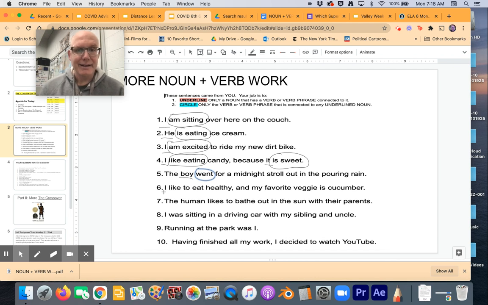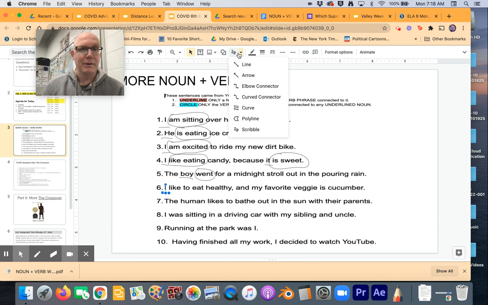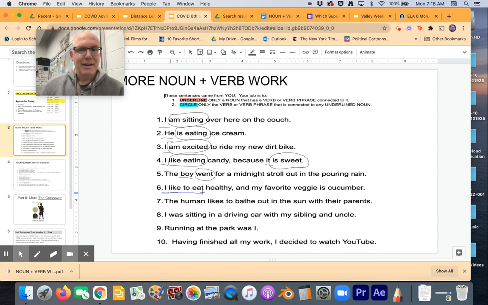Number 6, I like to eat healthy, and my favorite veggie is cucumber. Okay, so I, definitely a noun, subject. The sentence is about I. What is I doing? Here we go, like to eat. The whole thing is what I am doing, like to eat. Just like eating up here, or I am excited, is eating, am sitting. Okay, now healthy, that's something else.